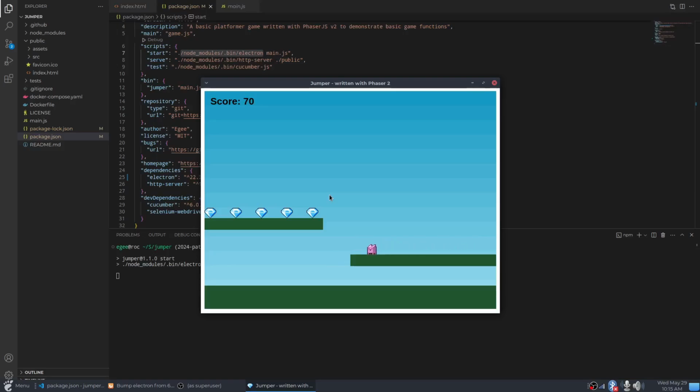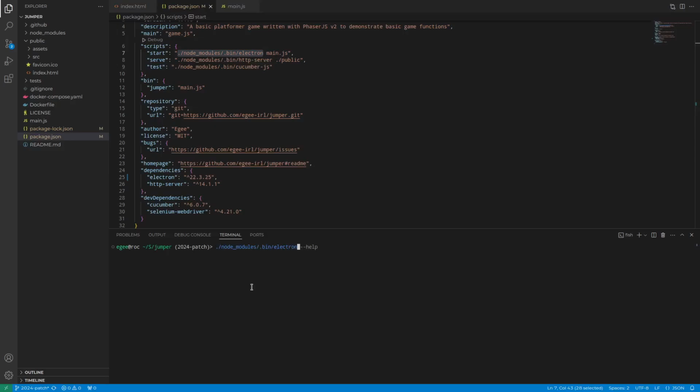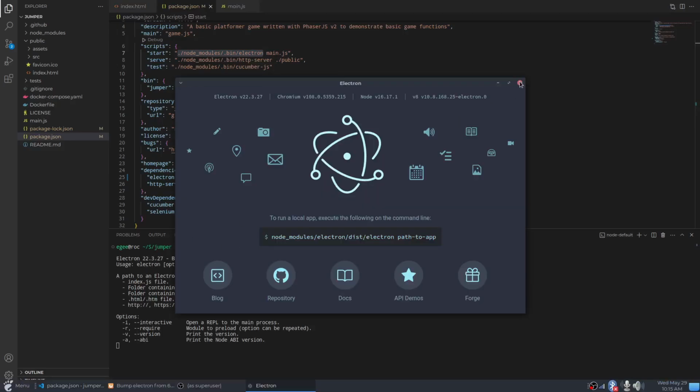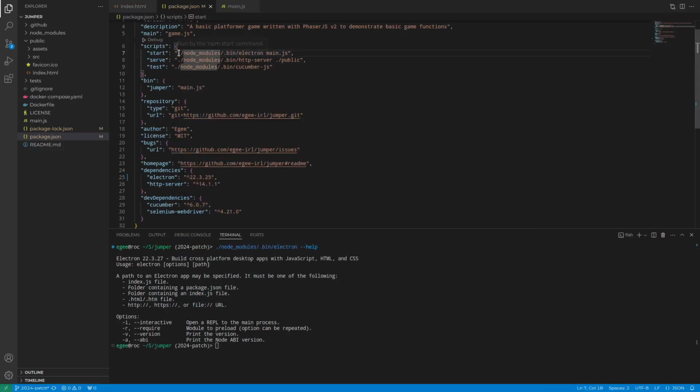Like, for real. I don't believe it. I still don't believe it. This is my cynical mindset at play. I'm trying to get better at not being so darn cynical. So what I'm doing here is I'm cutting the package JSON out of the mix completely. So I just ran Electron help. That confirms that it's Electron 22.